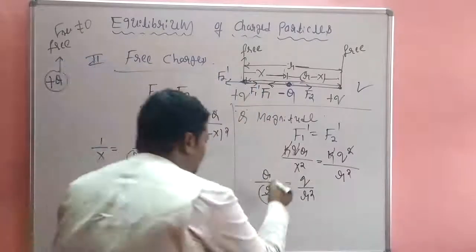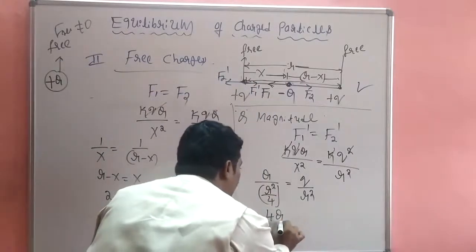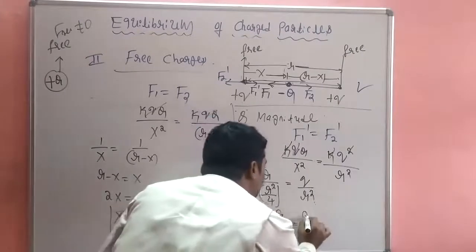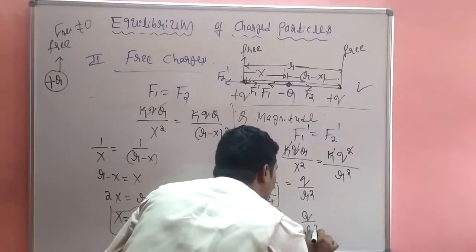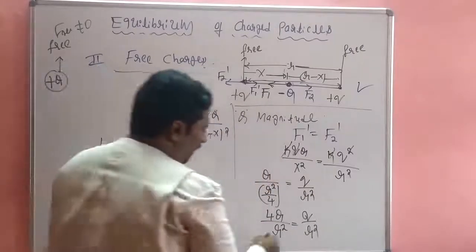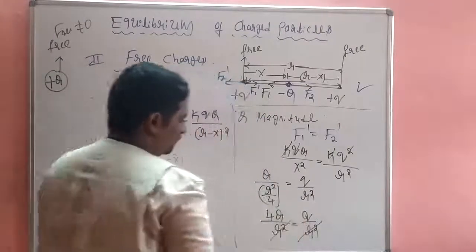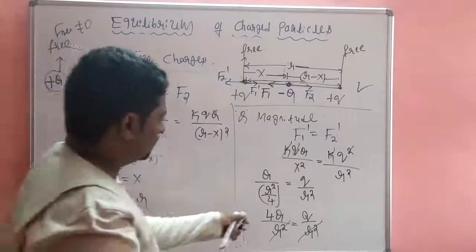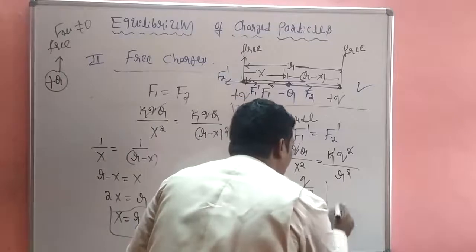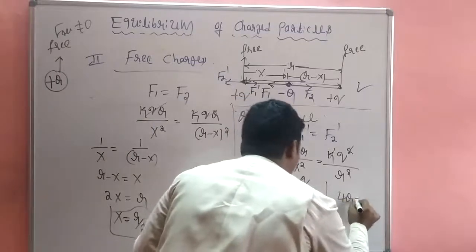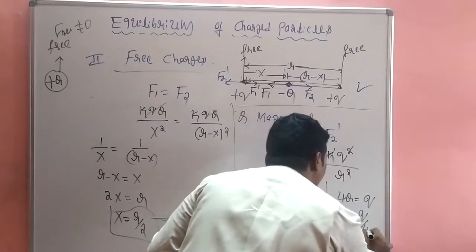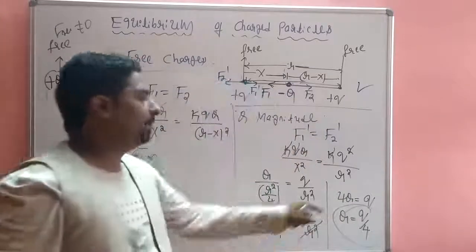So if we shift, 4 capital Q divided by r square is equal to q divided by r square. So r square gets cancelled. I want the magnitude of q. So 4Q is equal to small q. q is equal to Q by 4. This is the magnitude.